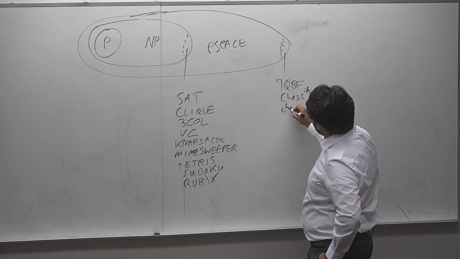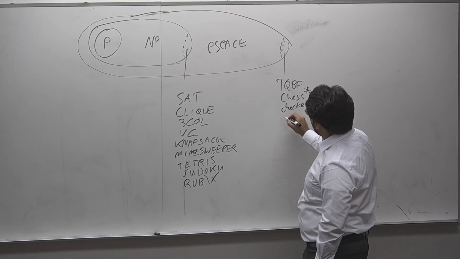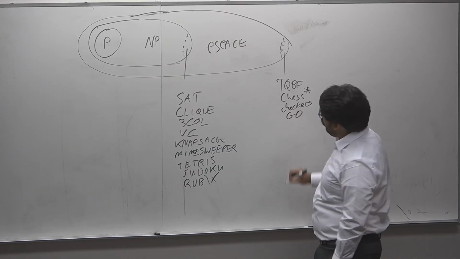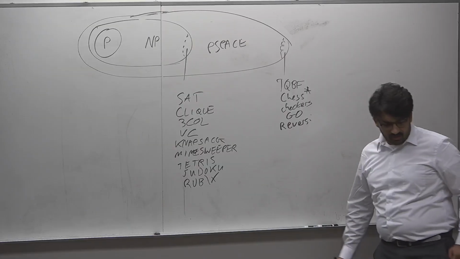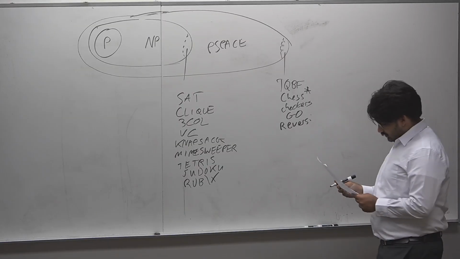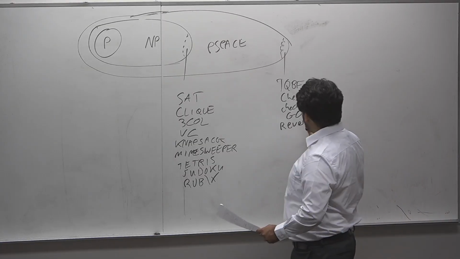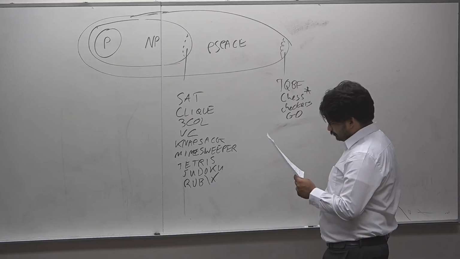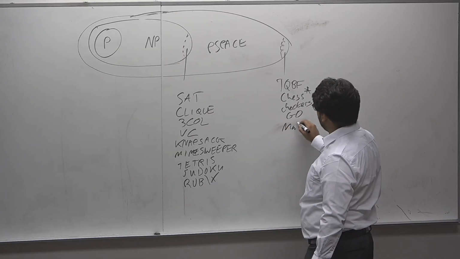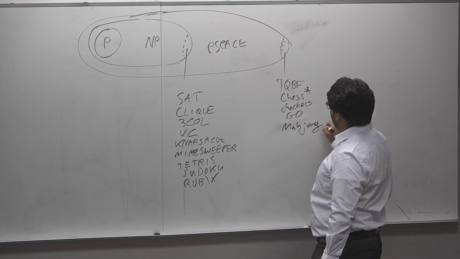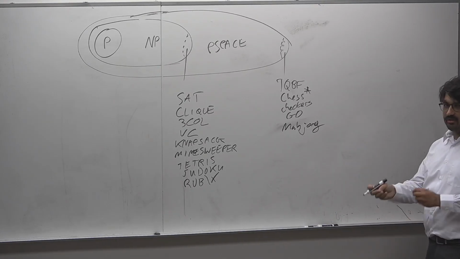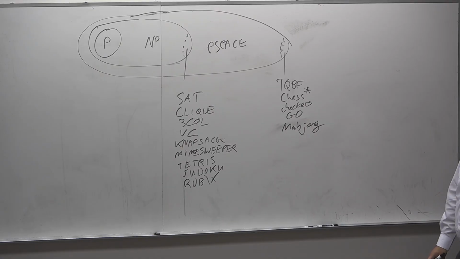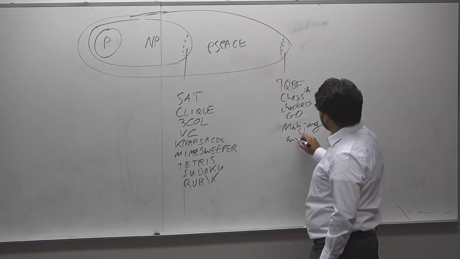And with similar restrictions and generalizations, we have checkers, Go, Reversi. Is that right? Reversi? Let's just not say that one. Mahjong. Again, these all need to be decisionified and generalized to n-by-n boards, and then also turned into yes or no questions. Any two-player game